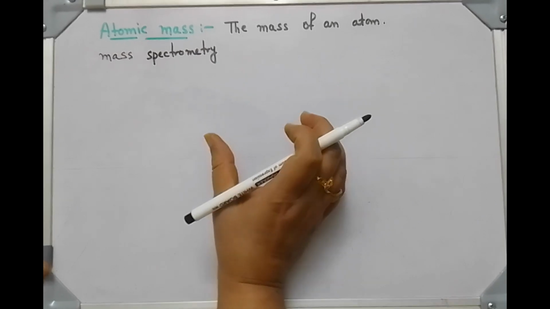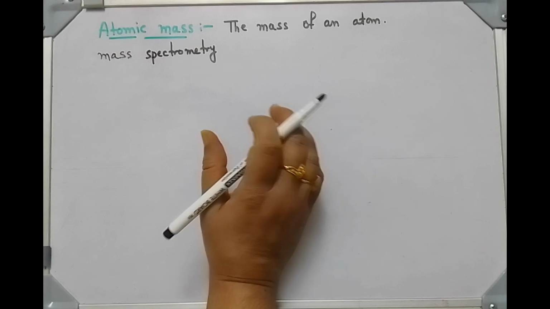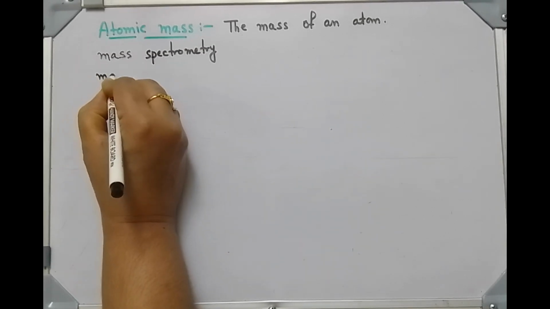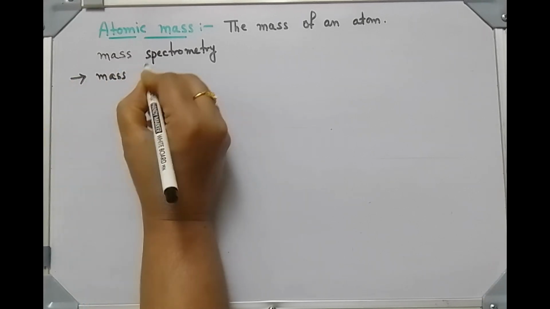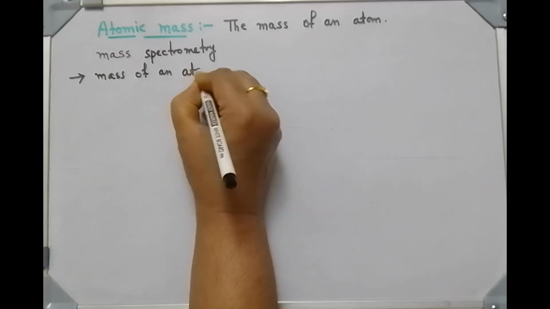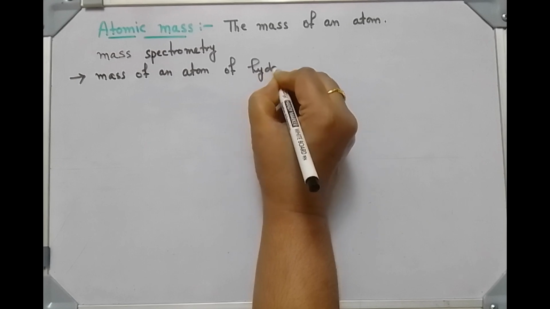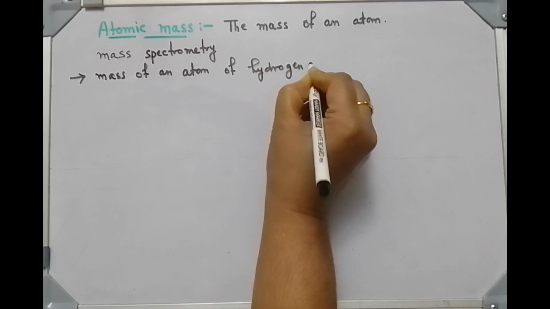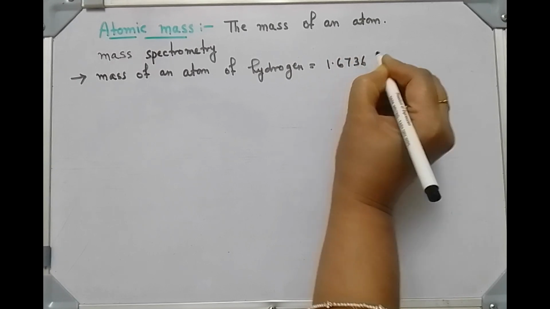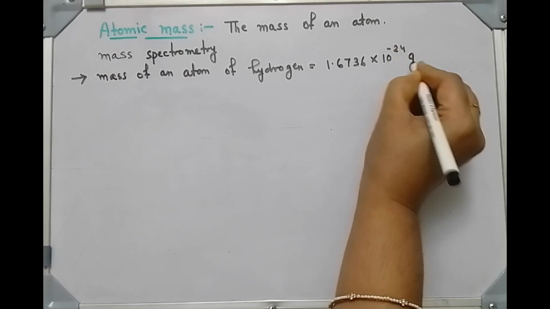Mass of an atom of hydrogen is equal to 1.6736 into 10 to the power minus 24 gram.